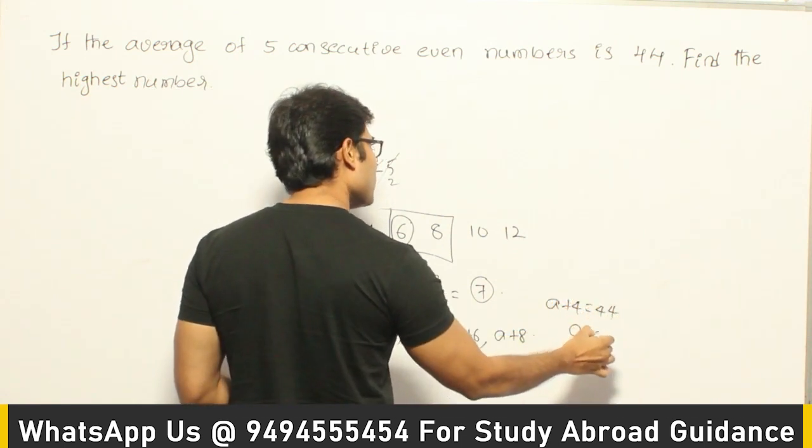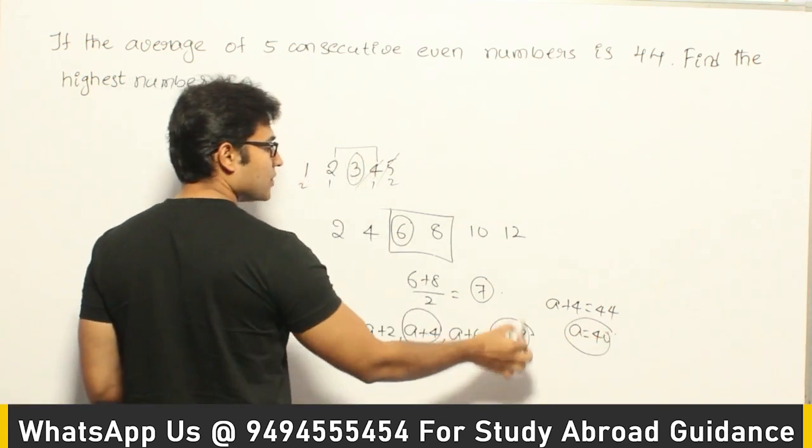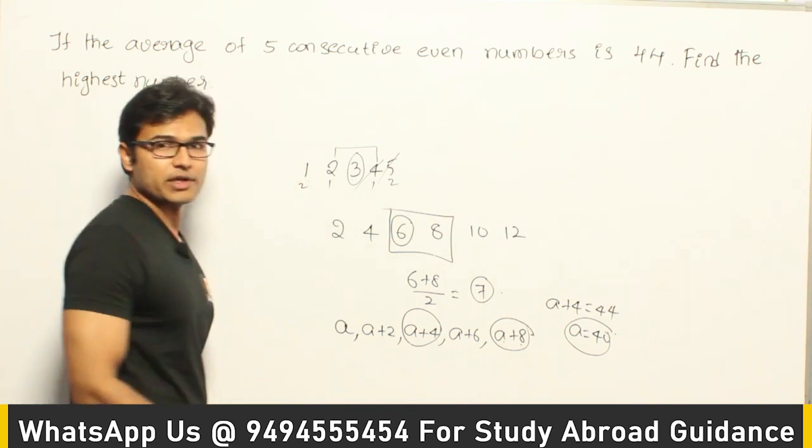Then what will be the value of A? 40. Then what is asked? What is the highest value? So the highest value of this is 40 plus 8, which is 48.